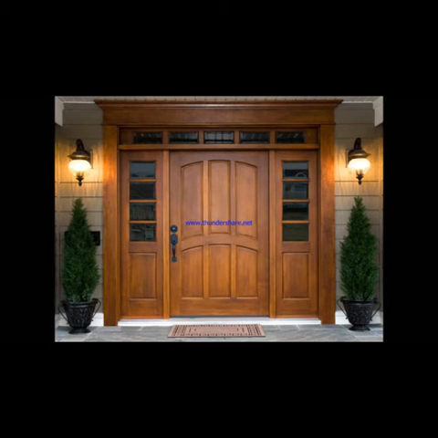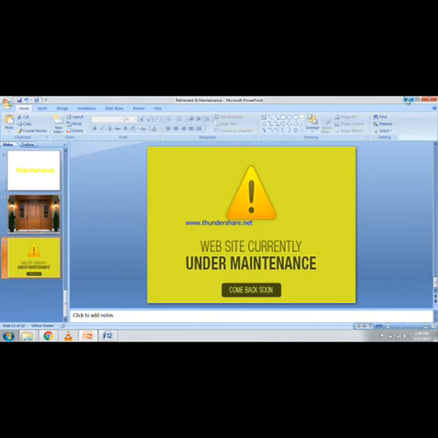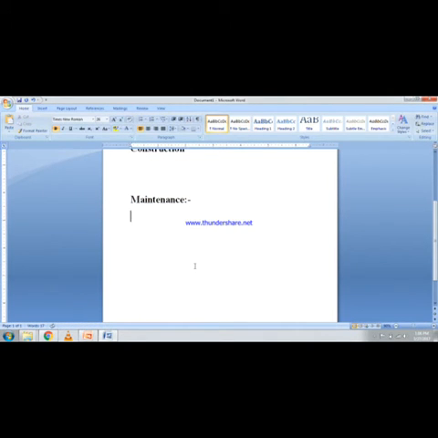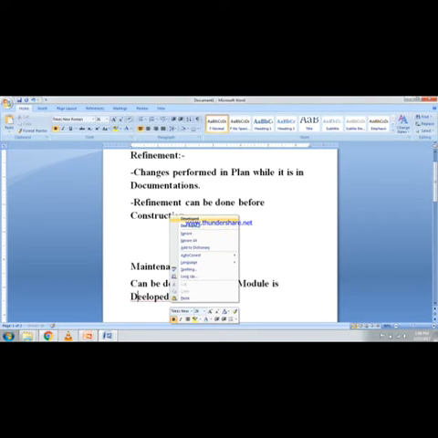You can observe this on websites also. Sometimes you get an error message: sorry, the website is currently under maintenance, please come back soon. It means it is under maintenance. This is the difference between maintenance and refinement. Maintenance can be done only after a module is developed. At first the module has to be developed.